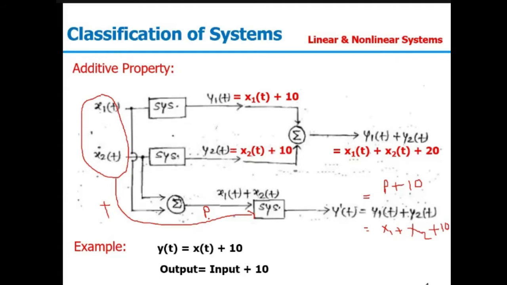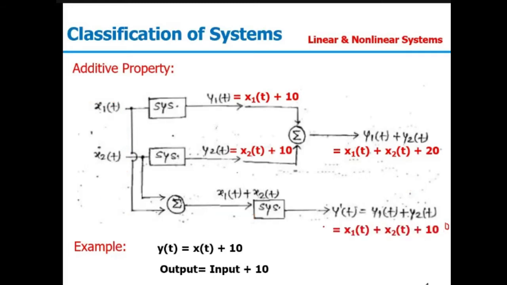So for additive property to be fulfilled, these two outputs have to be same. If you will see here, these two are not equal. So the given system is not a linear system. If any one property is not satisfying, then you can say the given system is not a linear system. It is a non-linear system. For a linear system, both the properties should be satisfied. So here we have cross-checked the additive property only.